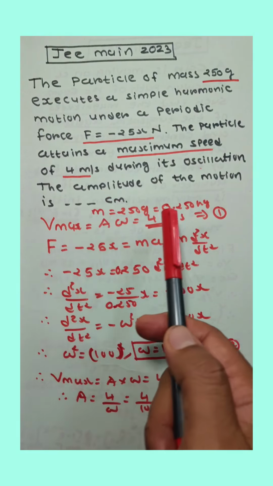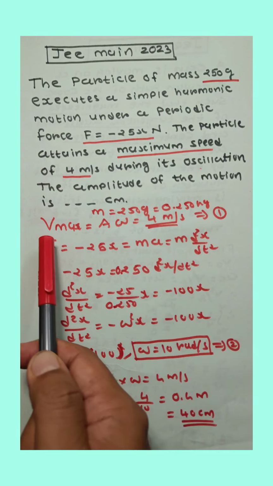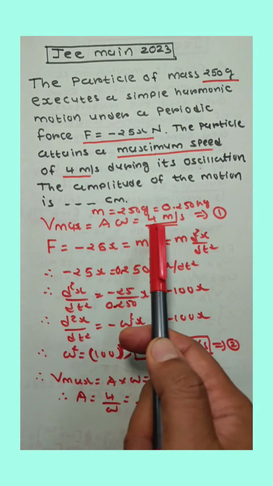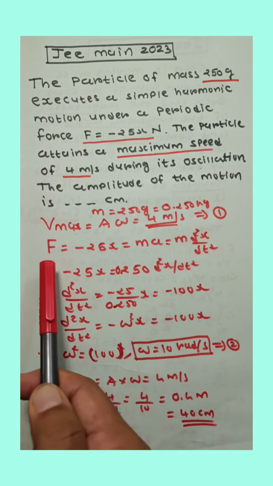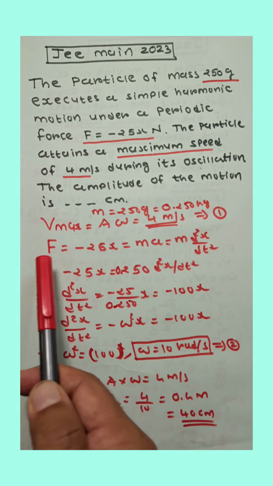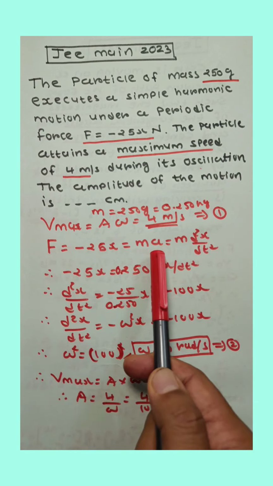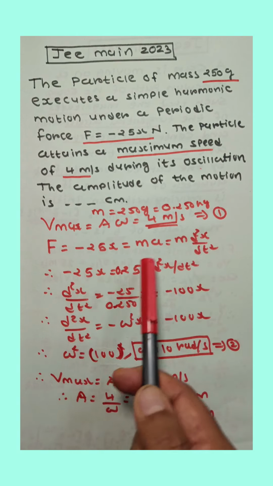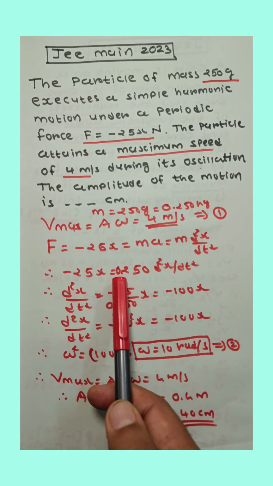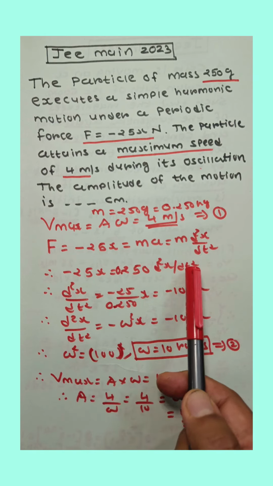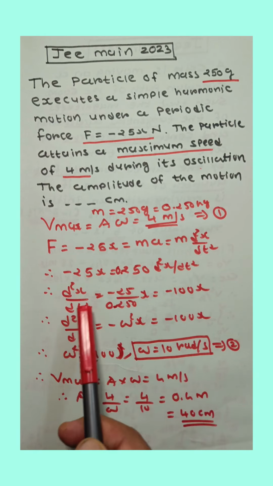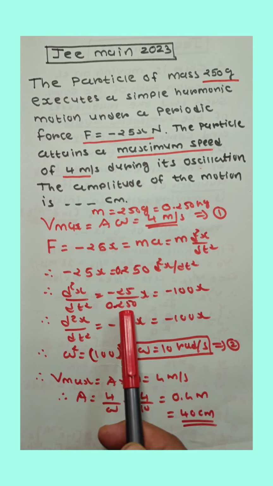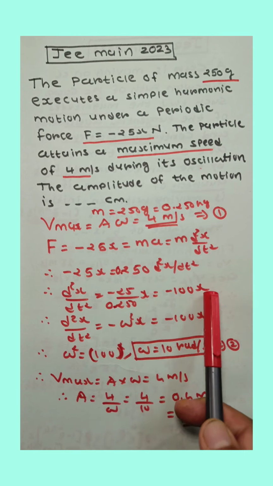M is 250 grams, so 0.250 kg. Vmax is A omega, that is given 4 meter per second, equation number 1. F is given minus 25x, but F is equal to M into a, where a is d square x upon dt square. So minus 25x is equal to M in kg, 0.250, d square x upon dt square. So d square x upon dt square is minus 25 upon 0.250 x, which means minus 100x.